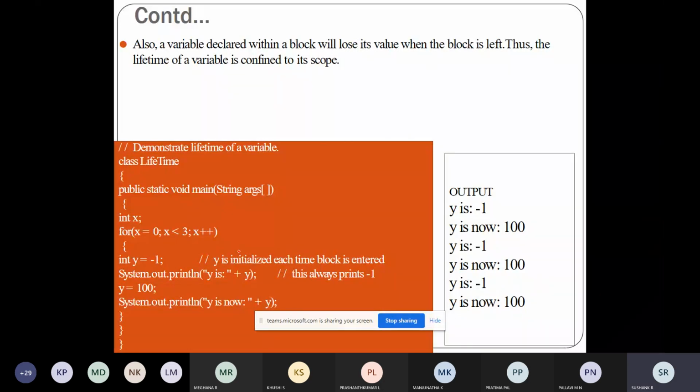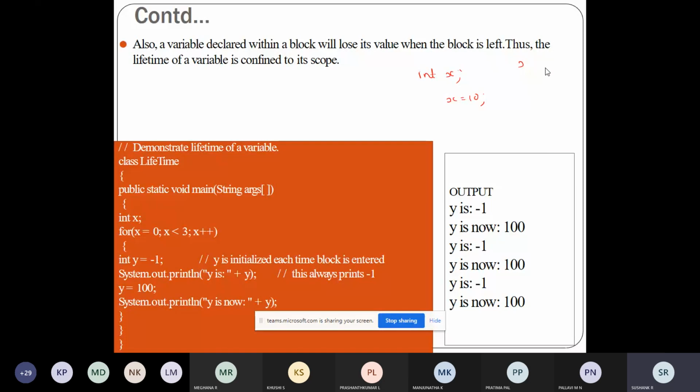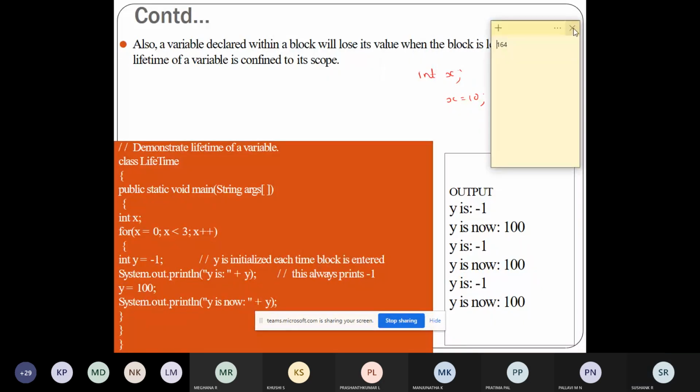One more point which I wanted to tell: before using the variable, you should declare it. Before using the variable x, I should declare it, and I can write x is equal to 10. But if I try to do the reverse, if I write x is equal to 10 and then try to declare it, I'll get an error.